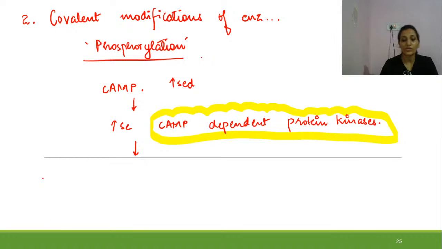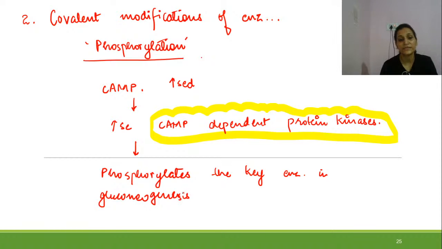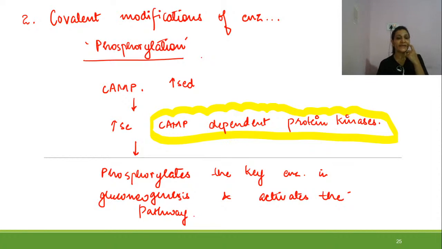They are going to phosphorylate the key enzymes, as they are kinases, in gluconeogenesis and activate the pathway. So I hope you are getting how the covalent modifications are doing the thing.